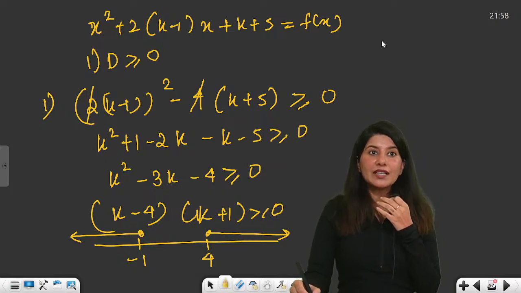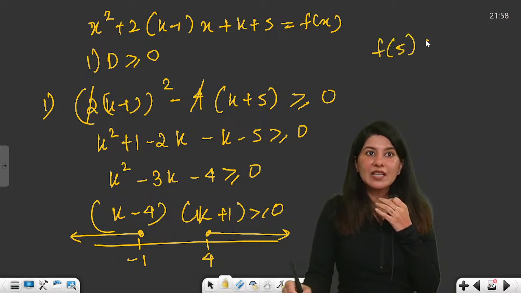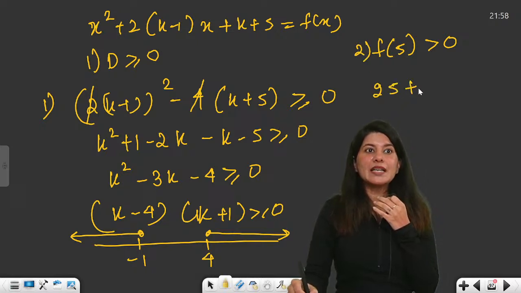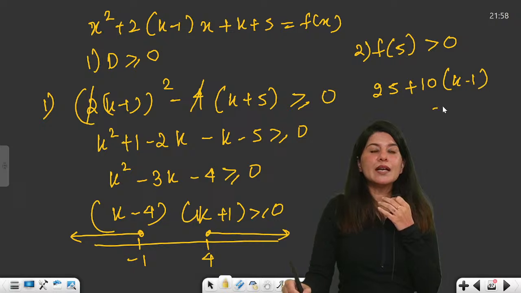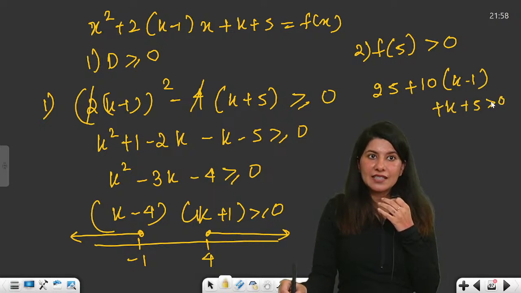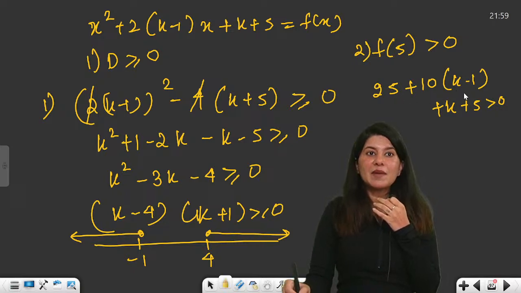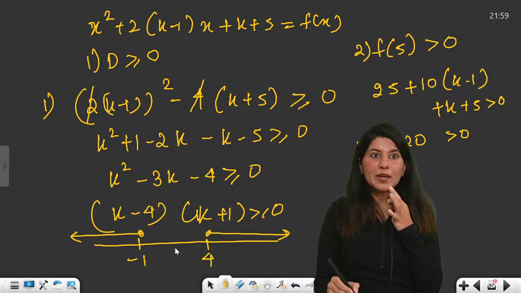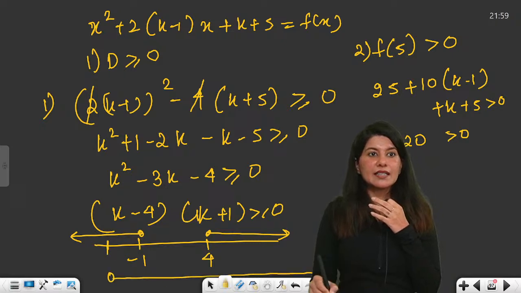And we have f of 5 to become greater than 0. This is our second condition. So 25 plus 10 times (k minus 1) plus k plus 5 greater than 0. So it will become 11k, 25 minus 25, so 30 minus 10, 30 minus 10 is 20. So basically we are getting k is greater than minus 20 by 11. Minus 20 by 11 is 1 point something. So we are getting k is greater than this.